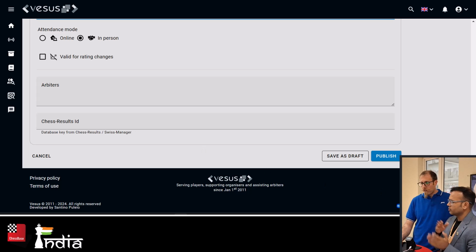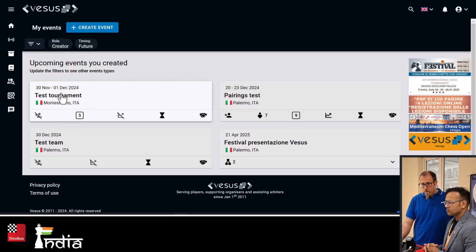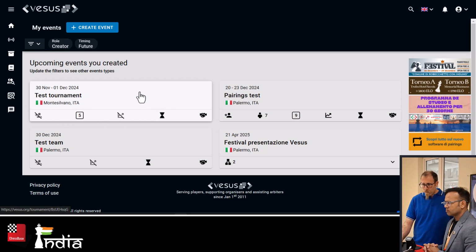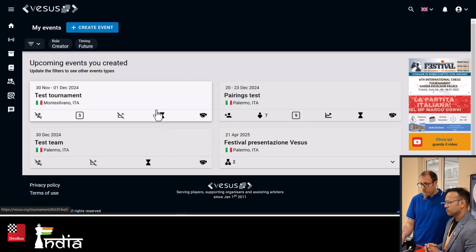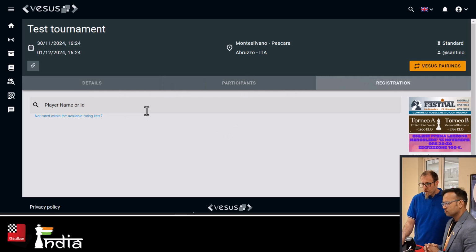So that will go there also, here also? Yes. So right now, this is the tournament that we just created. It's public. You can see because it's white. The other ones are gray because they are private. So you can also manage private events. And when you go over here, you can start entering participants by using the registration tab.